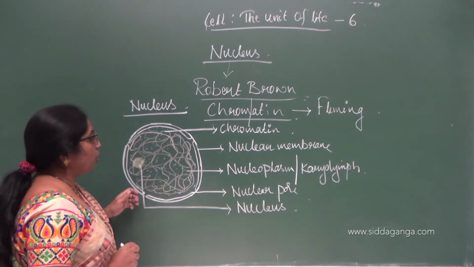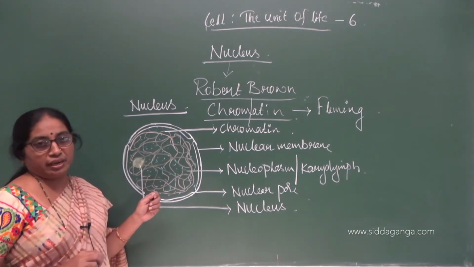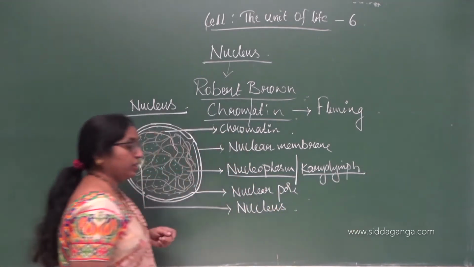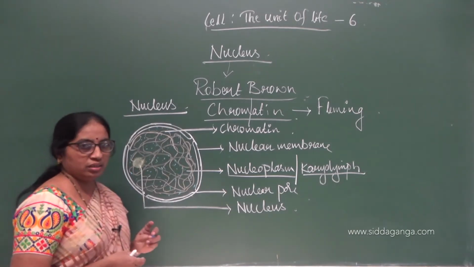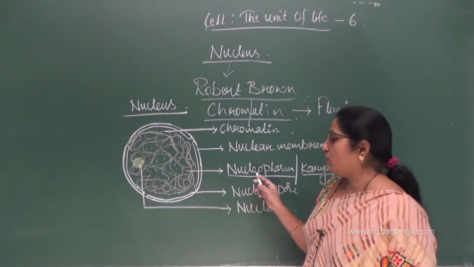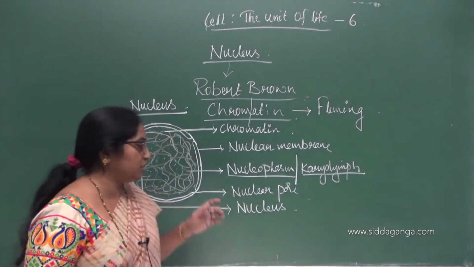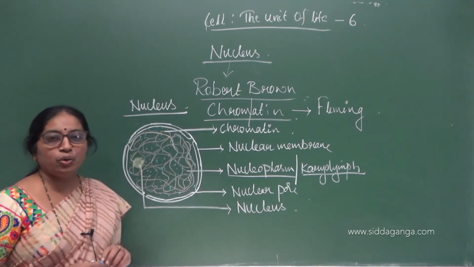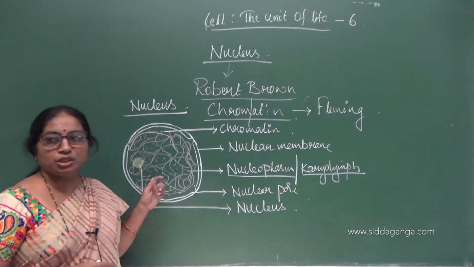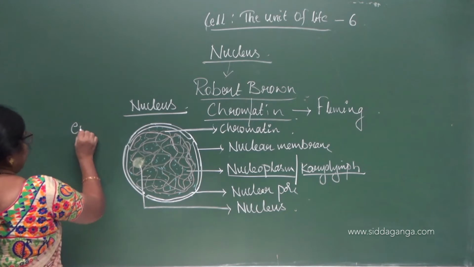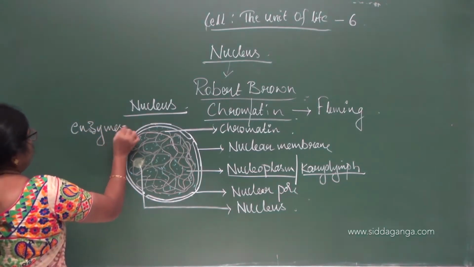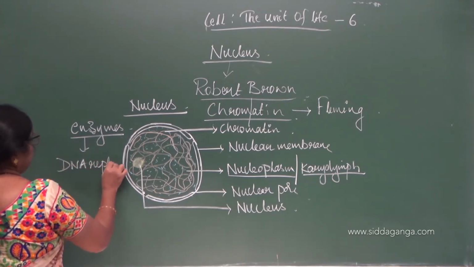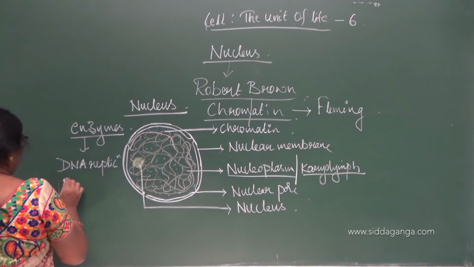This is the nucleoplasm, which is rich in various enzymes. The nucleoplasm is also called karyolymph. Another word for nucleus is karyon, and the fluid-like matrix present inside the nucleus is called the karyolymph, or it is also referred to as the nucleoplasm. This nucleoplasm consists of various enzymes. Enzymes play a very important role in DNA replication, and also in a process called RNA synthesis.